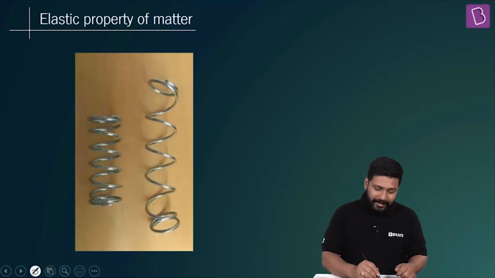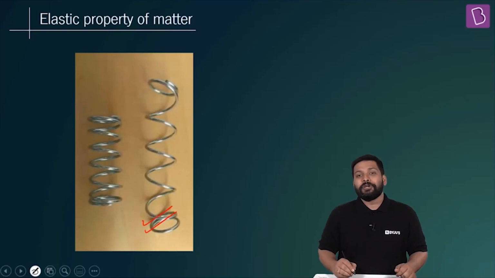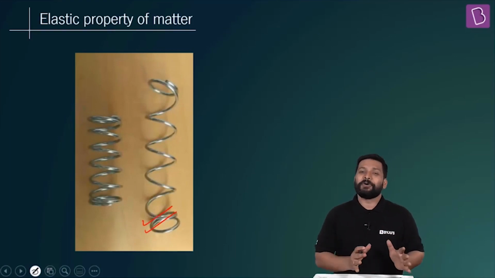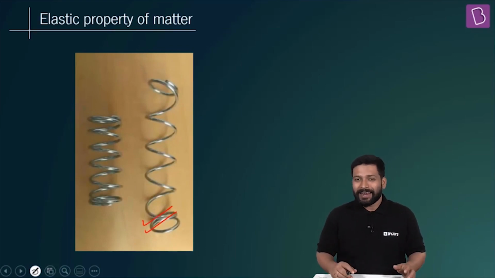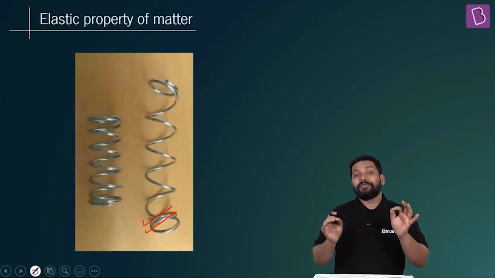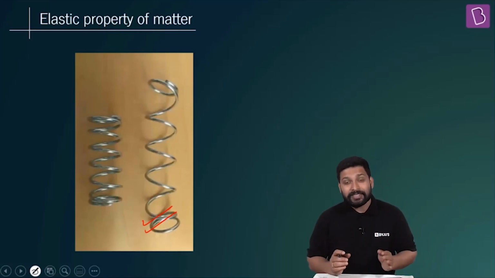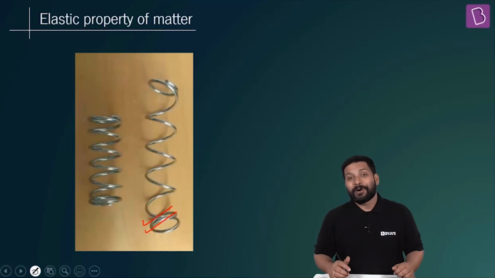And you see in the second case, you're sure that it's never going to go back to its initial condition. So there is a limit, where if you remove the deforming force, will the body return back or not?